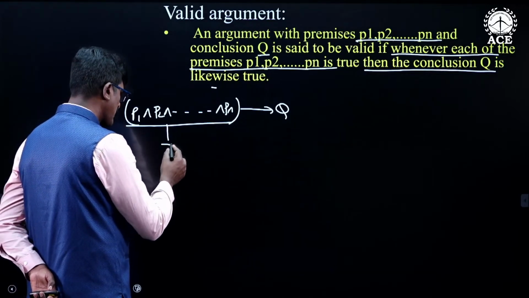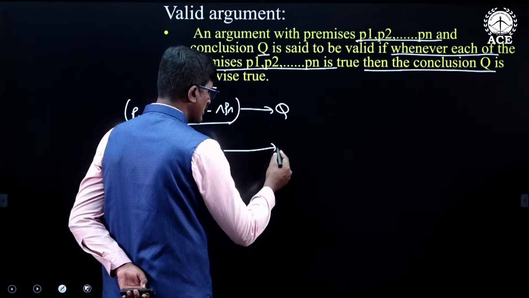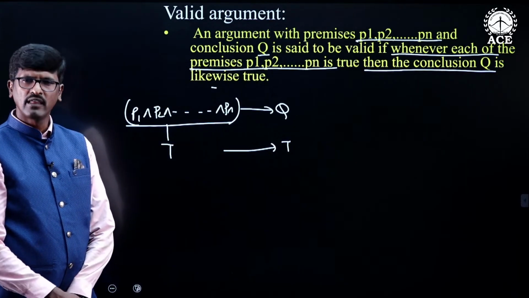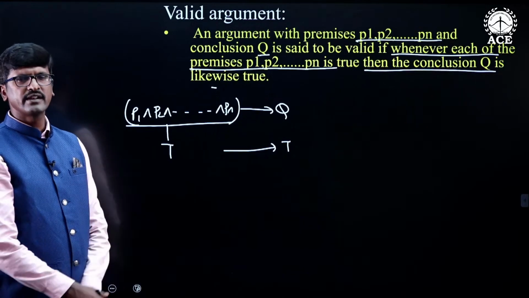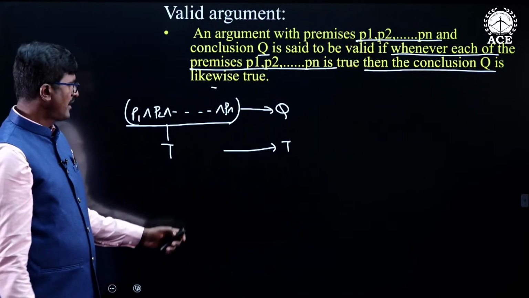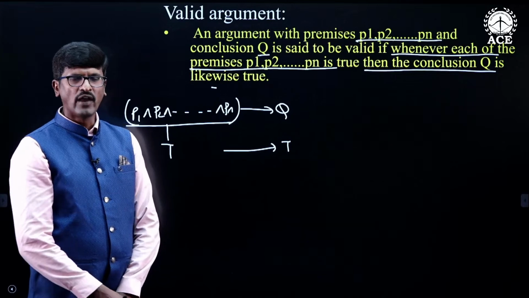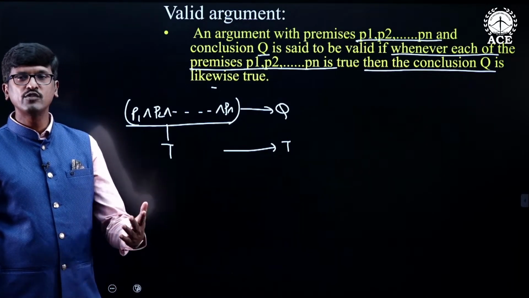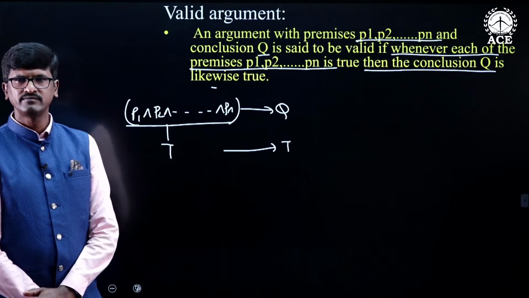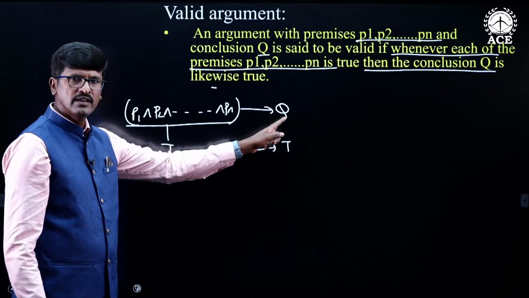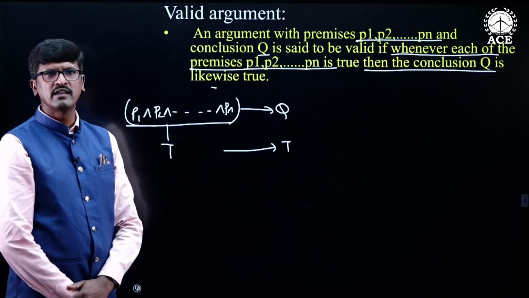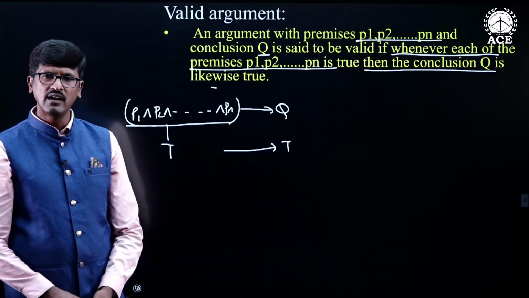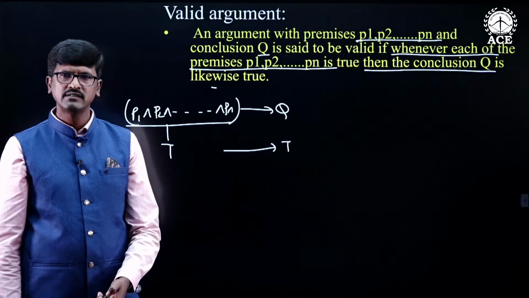Whenever this conjunction is true, if Q is also true, then this is a valid argument. Otherwise, it is an invalid argument. Simply, a valid argument means you are able to derive the conclusion, Q, from the conjunction of the premises.